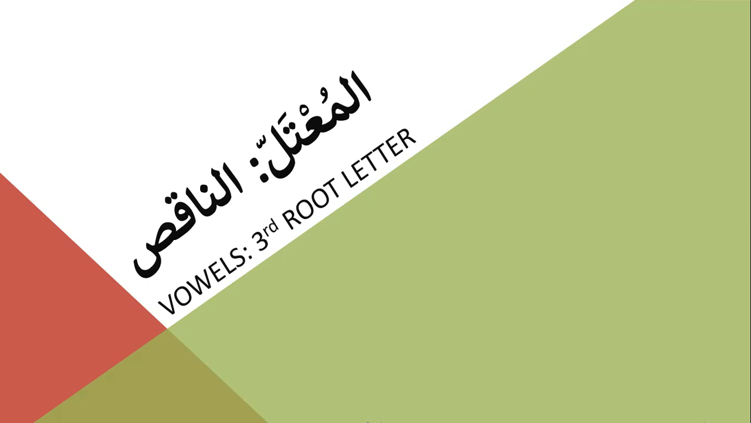Today we are going to do the remaining part of الناقص. We have already done Sarf Saghir of both small and big families. Now we are going to look at Sarf Kabir and all the irregularities that take place because of the third root letter being a vowel. So let's get started.